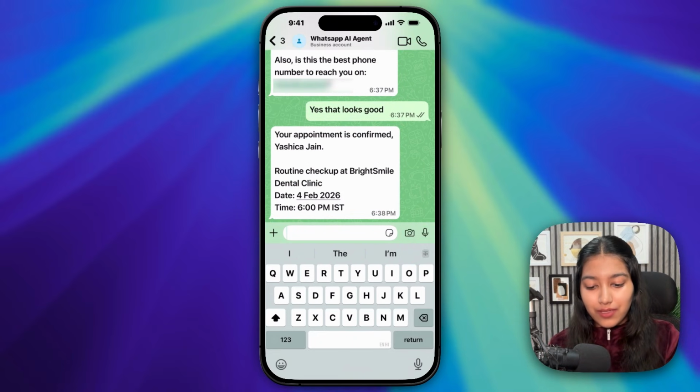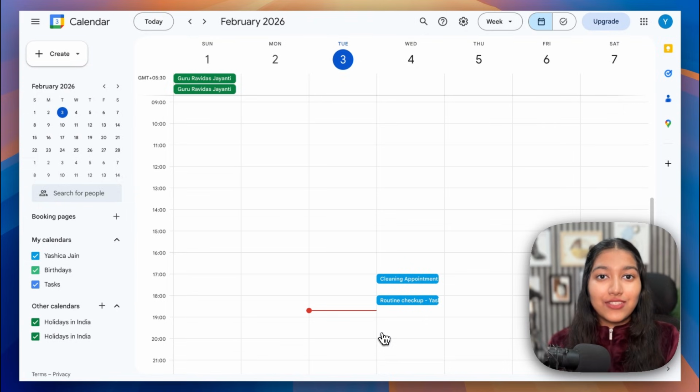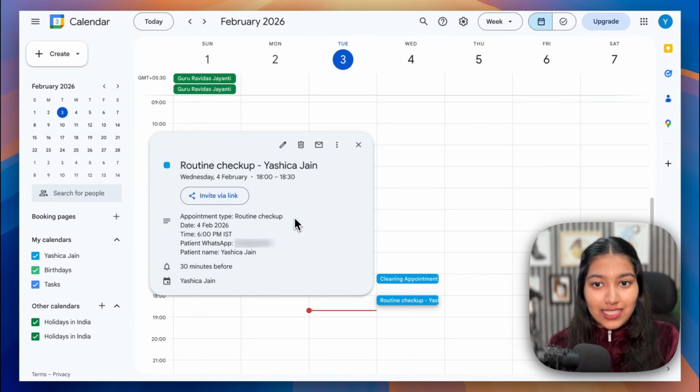Alright, appointment confirmed. Great, thank you. So here it's saying the booking is all set. Now let's go to my calendar and let's see whether or not it made a booking. So here's the demo calendar that I used, and as you can see, the 5 p.m. slot that I requested initially was already booked, and hence it went ahead with the 6 p.m. slot. And as you can see, all the required details have been added to the description of the event.